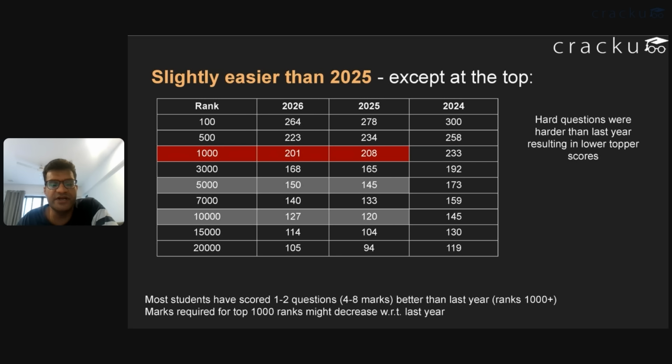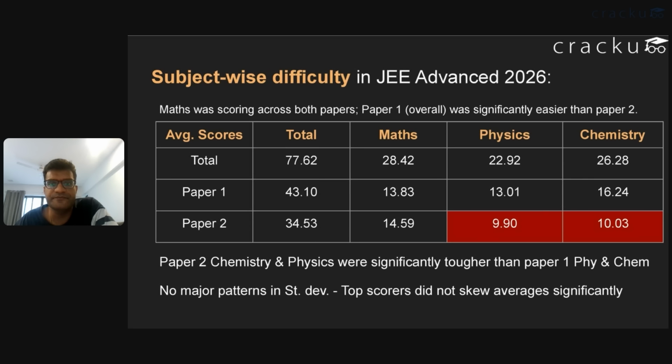I think it would need only 201 marks to get a top 1,000 rank. But once you remove the top 1,000, you can see that everybody else has scored higher this year as compared to last year. For example, the 10,000 mark this year would be around 127 marks. Last year, it was around 120 marks. So on average, people have scored 1 or 2 questions correct, so they got around 4 to 8 marks more this year as compared to last year.